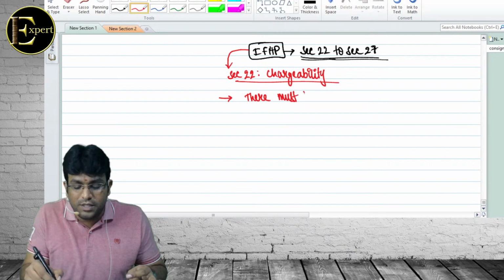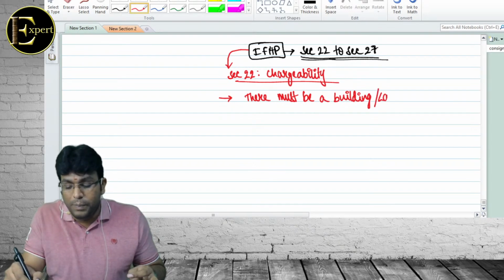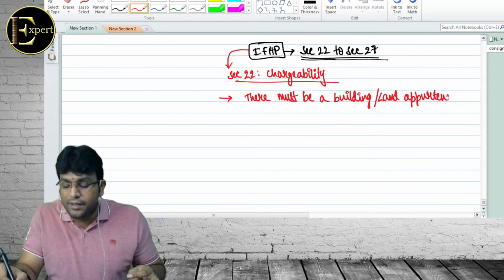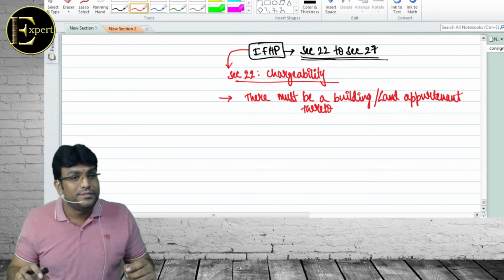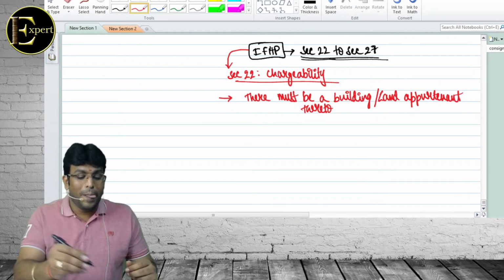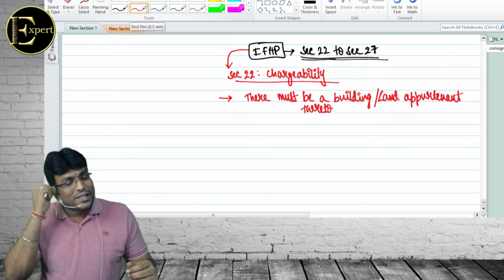Two minutes you listen first, then we can write down. There must be a building or land appurtenant thereto. Clear? What is the first condition? There must be a building or land appurtenant thereto. What is the meaning of building?